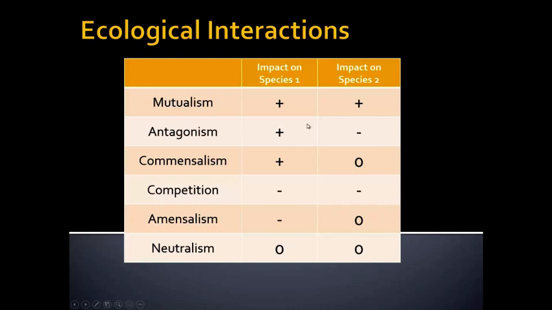The other ones do not. Now with competition, when there's negative, you can get a little bit with commensalism. By definition, in commensalism, there's no impact. But really, the big 3 are mutualism, antagonism, and commensalism. And the reason is because of that plus interaction. That one species, or both species in the case of mutualism, are dependent on the other species. And so because they are dependent, they have to change and evolve if their partner species evolves and changes.